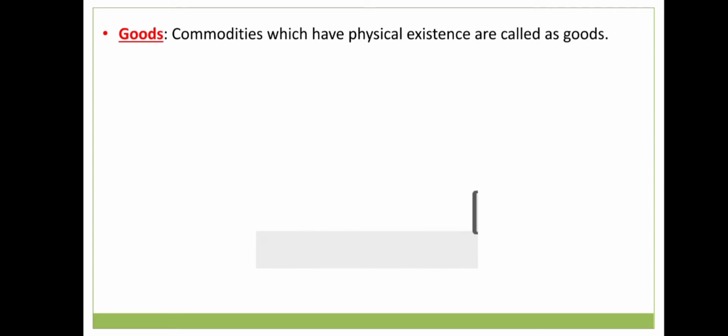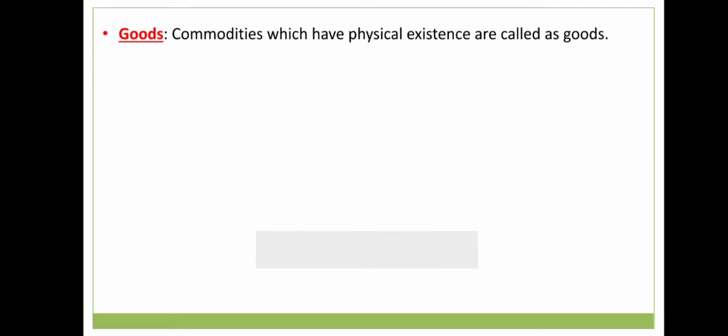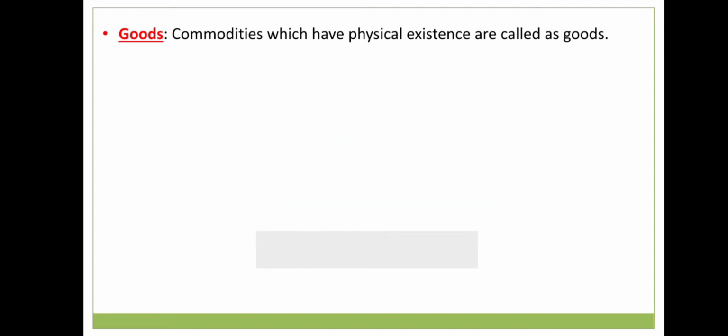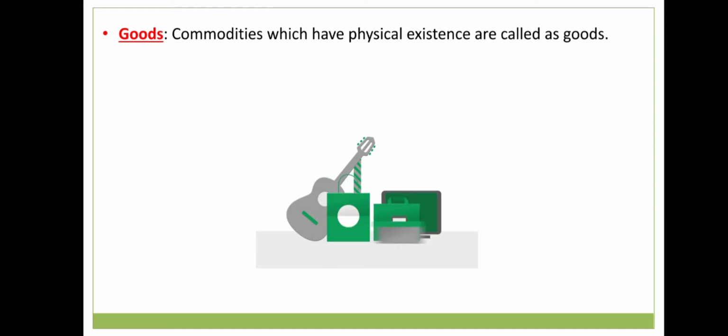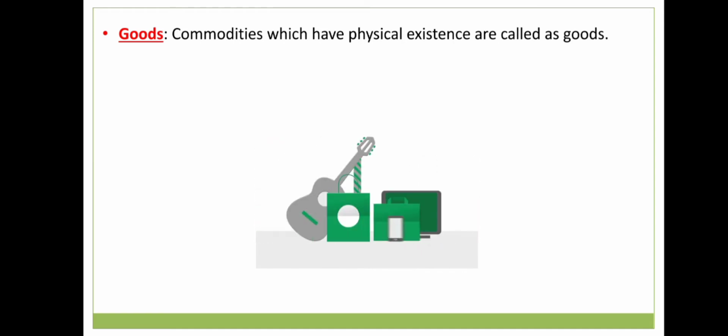We can take other examples like a chair or a glass, all those things which have a physical existence. We can touch it, we can see it, and we can also move it from one place to another. So those commodities which have a physical existence are known as goods.